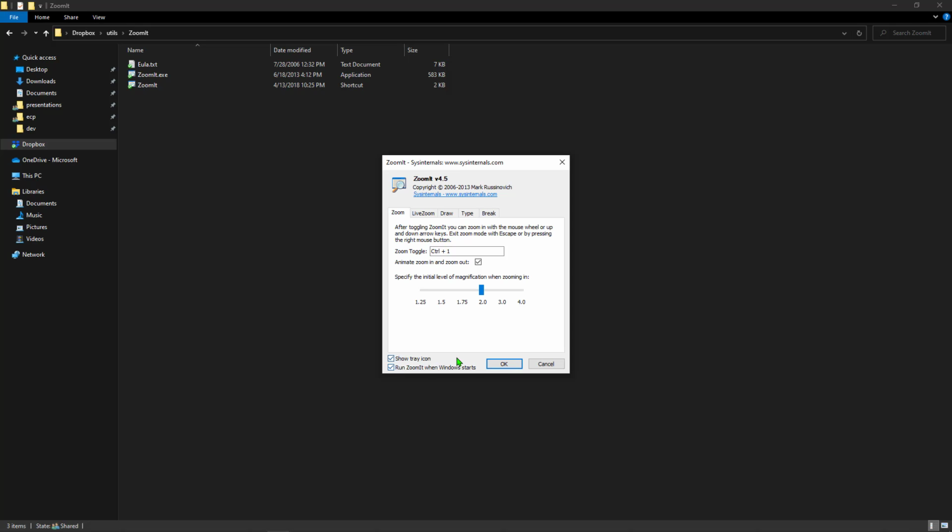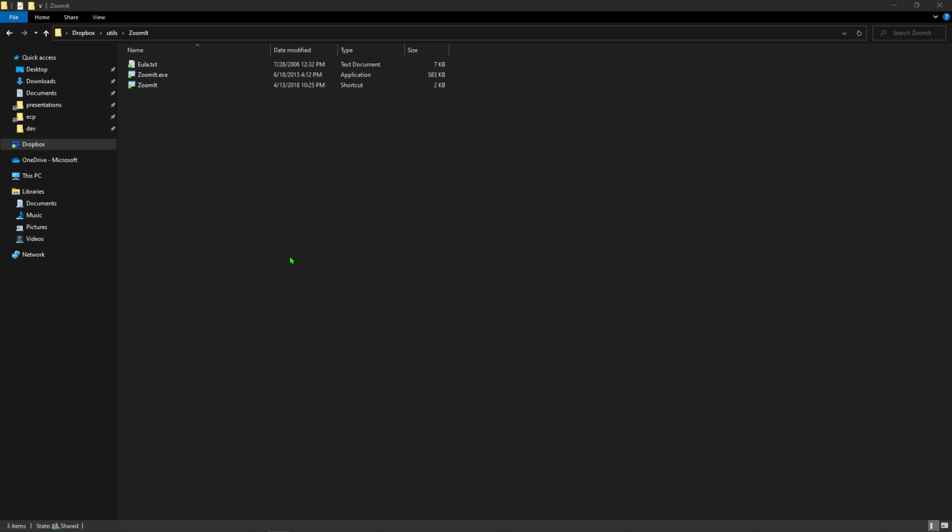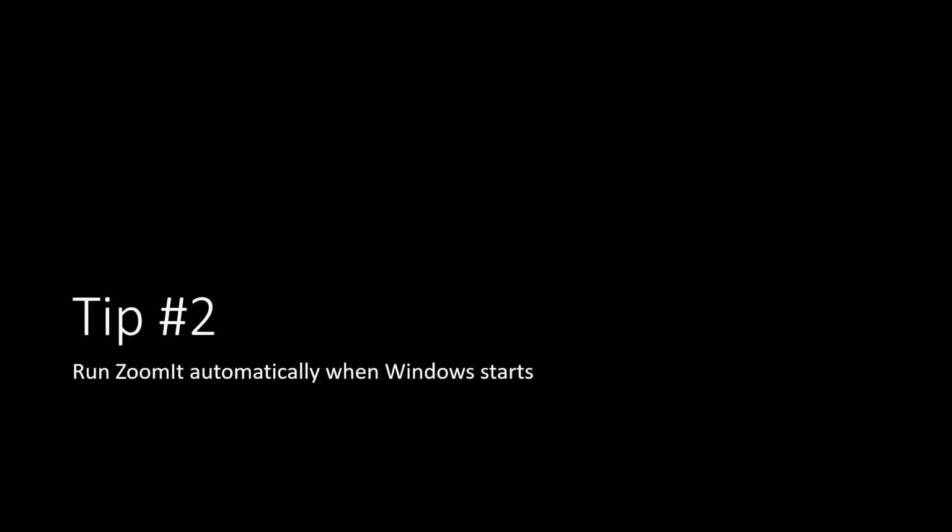In my opinion, this is the most important thing here because I don't want to have to search around for where did I install ZoomIt inside of Dropbox. I want ZoomIt to always be running so it's ready at a moment's notice for me to start using it. So tip number two is run ZoomIt automatically when Windows starts.